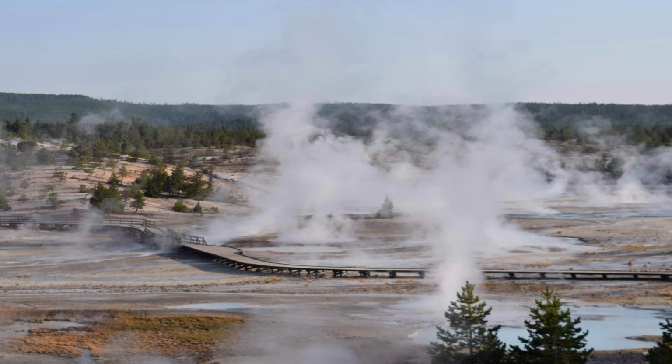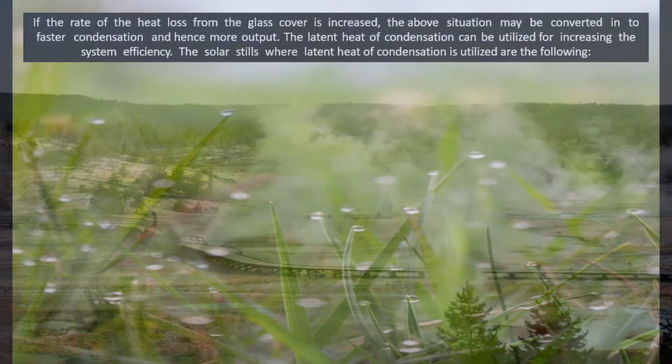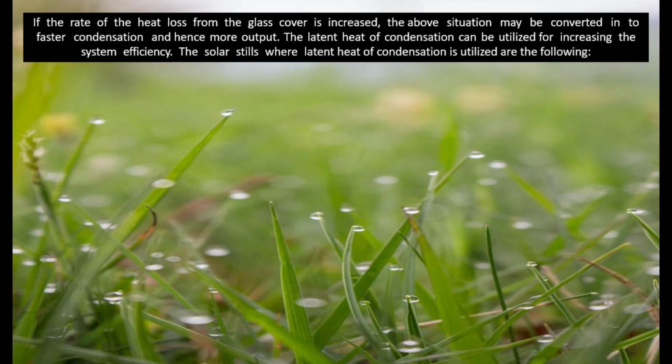The rate of heat loss from the glass cover may be increased by flowing water over the glass cover for faster condensation and hence faster evaporation from the water surface in the basin. This effect has been studied by several scientists like Tiwari and Lawrence in systems known as double effect conventional solar stills. If the rate of the heat loss from the glass cover is increased, the above situation may be converted into faster condensation and hence more output.